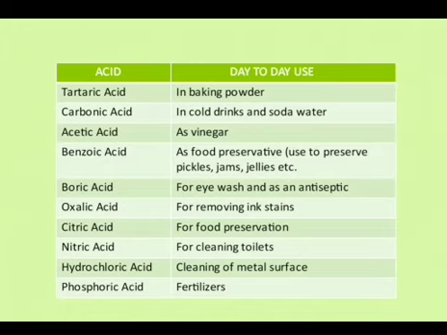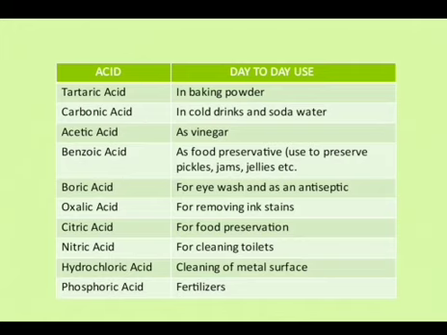So you may ask, what is the use of acid in baking powder? During baking you add some sodium carbonate, and we have studied that carbonate on reacting with acid produces carbon dioxide. That carbon dioxide, when it comes out, causes the fluffiness, the sponge in the substance which is being baked.